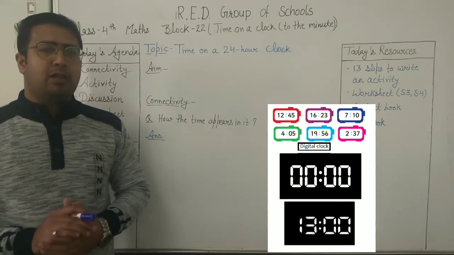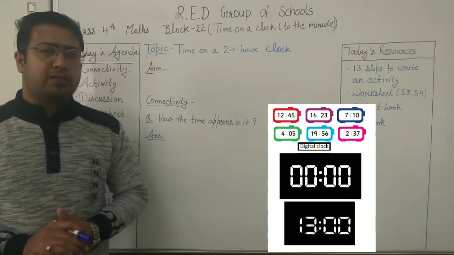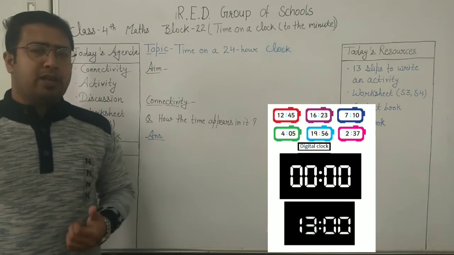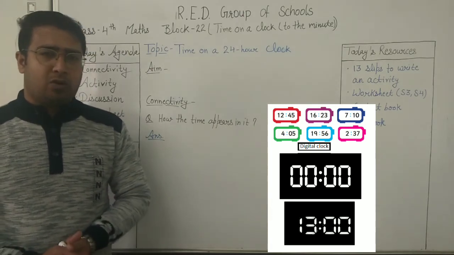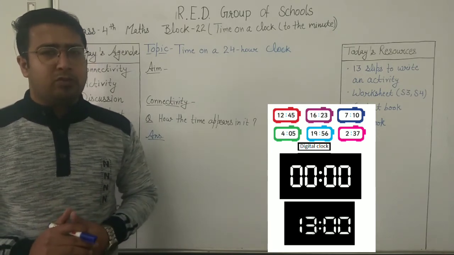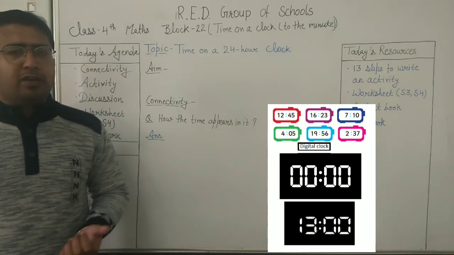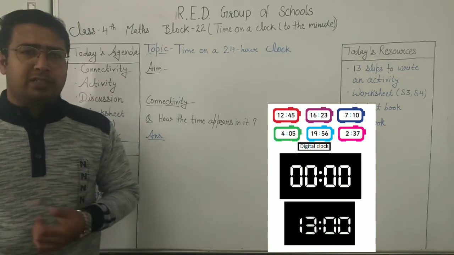Now I hope you have told your answer to your parents, so now I am discussing my answer. As you have seen in the picture, the time is showing on a digital clock. A digital clock also uses the 24-hour format. We are not using AM or PM to write the time in this format. We will write only the hours between 0 to 23 to represent the time.